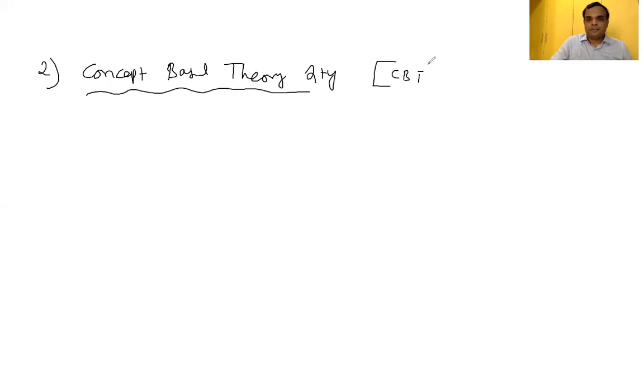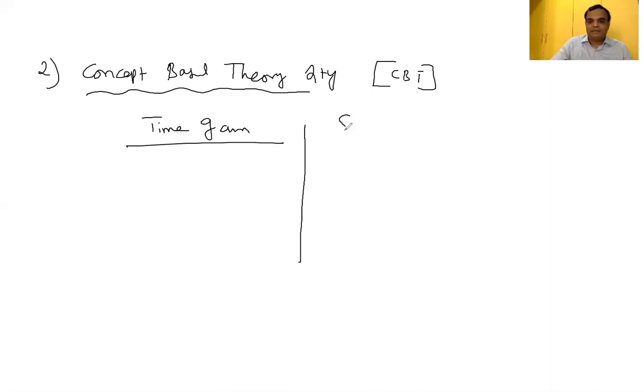Concept based theory. Now, in concept based theory, how will they give it? The first column is the time gap. This is what is given: a 2 column table will be there, and the question is to identify the segment. We have to identify the segment.